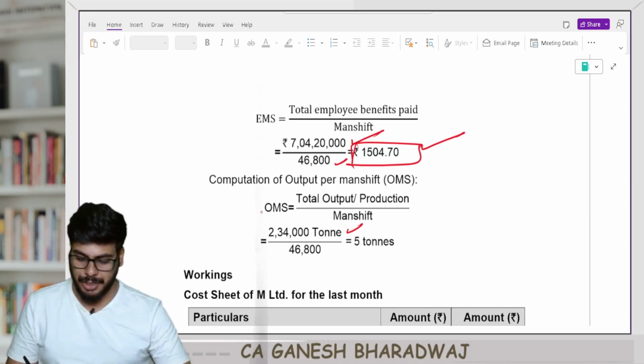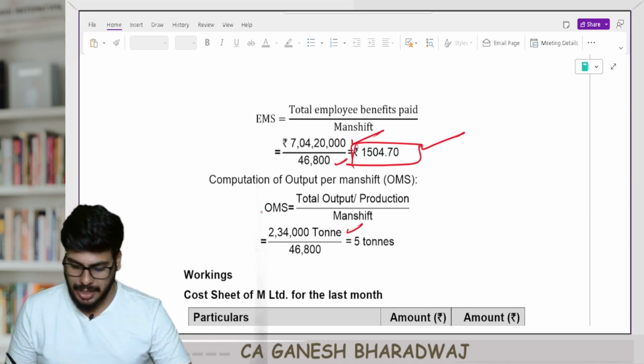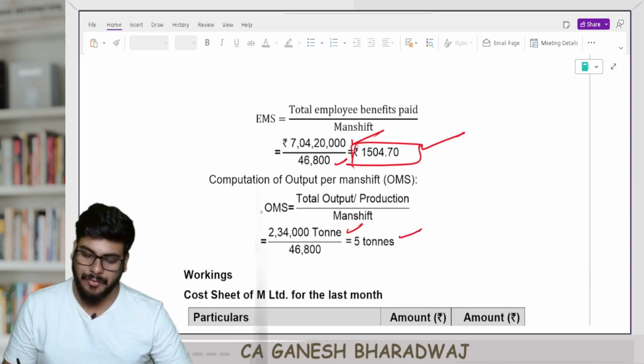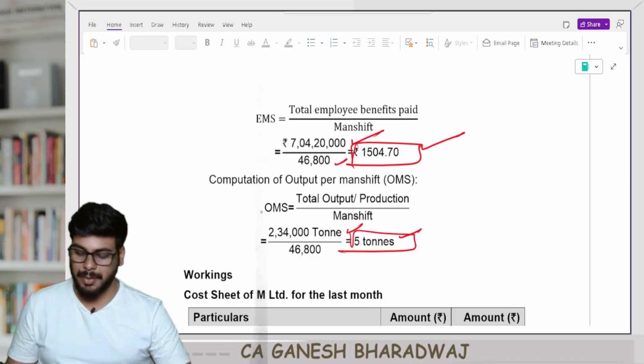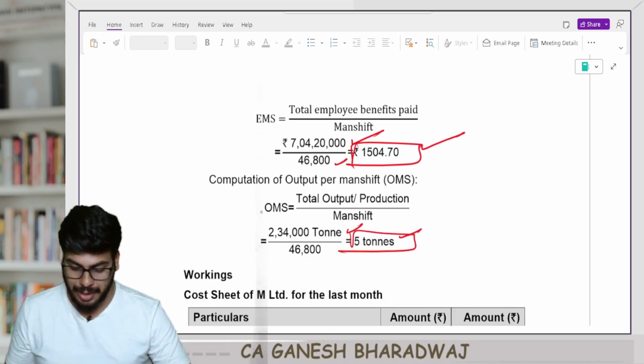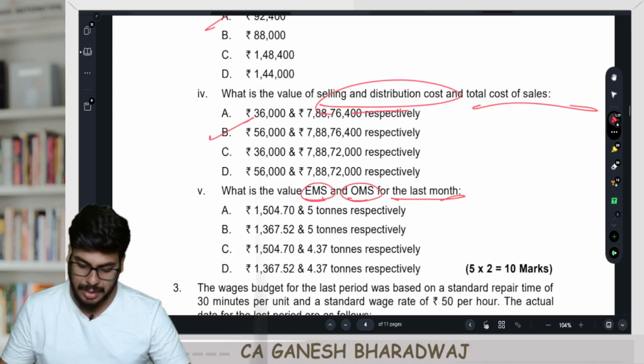Divided by the number of man shifts of 46,800. You get how much? 5 tons per man shift. Are you clear with this? So it's going to be 1504.7. That's going to be your EMS, and the OMS is going to be 5 tons.